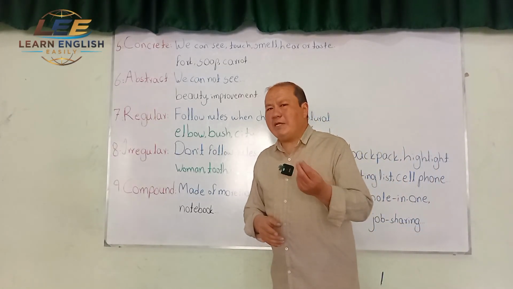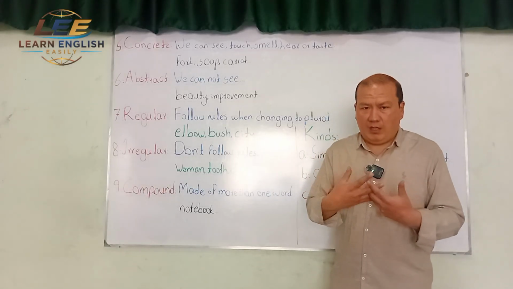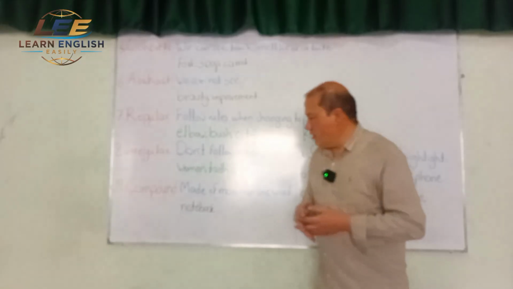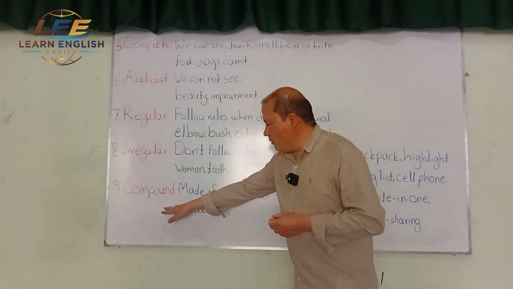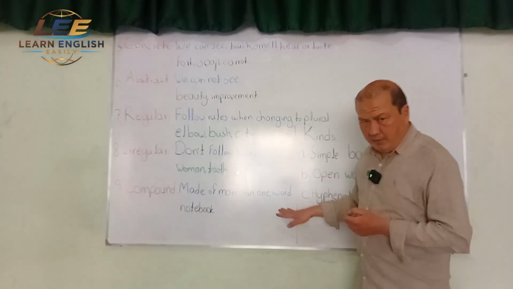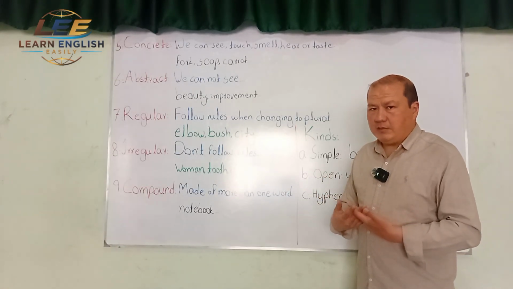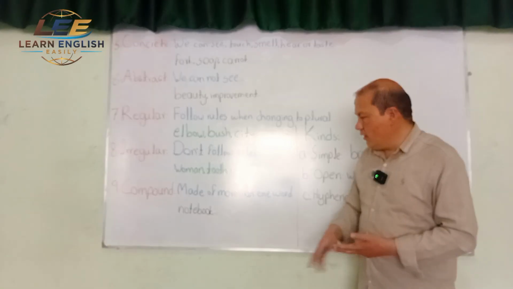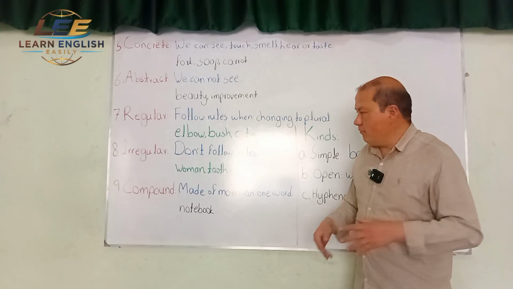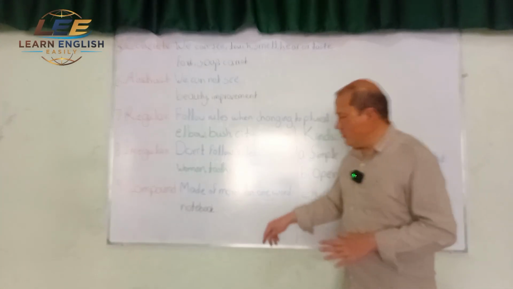Compound noun, as the name itself suggests, is made of more than one thing. We have mixed, we have joined, we have compounded more than one word. So what is compound noun? We say it is made of more than one word. When we have more than one word together, that's called a compound noun. This definition may not be very exact because we have some other kinds of compounds as well, but for now it's okay. We will continue with this.